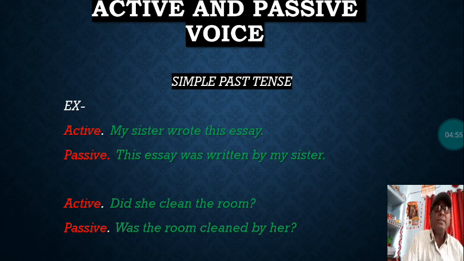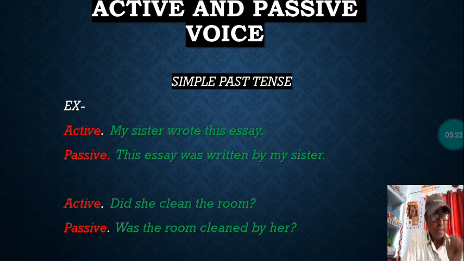Next one you see, second example. Did she clean the room? This is an example of an interrogative sentence. So if you discuss different kinds of examples, positive, negative, interrogative, then certainly you cannot make any mistake while changing any sentence from active to passive. So, did she clean the room? Was the room cleaned by her?